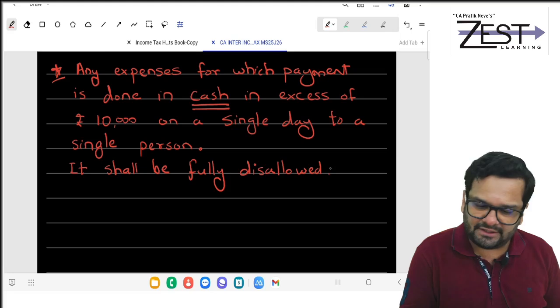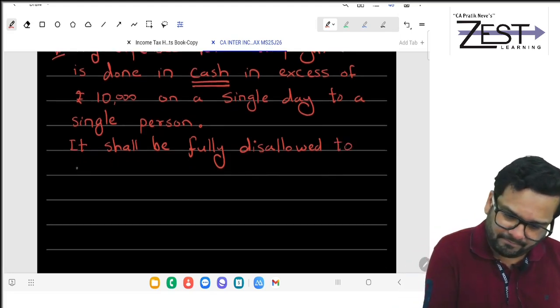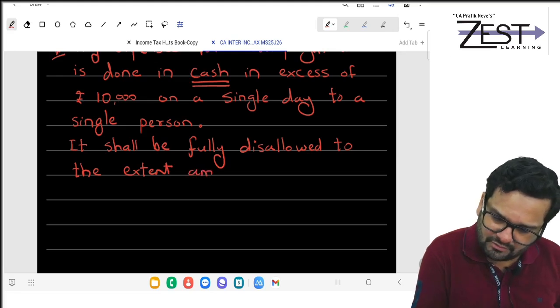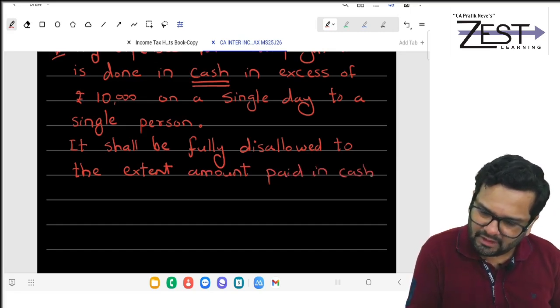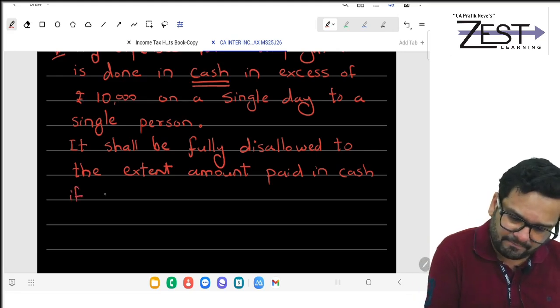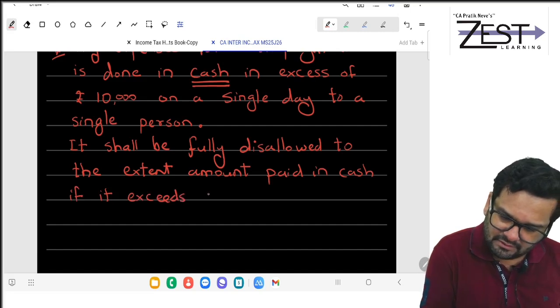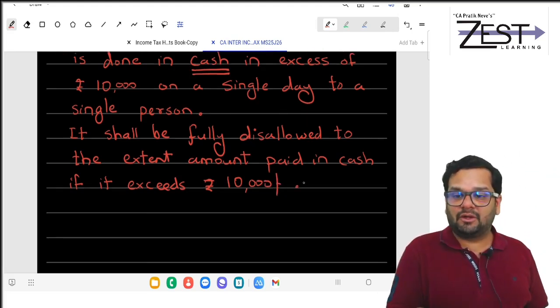It shall be fully disallowed to the extent of amount paid in cash, if it exceeds rupees 10,000.